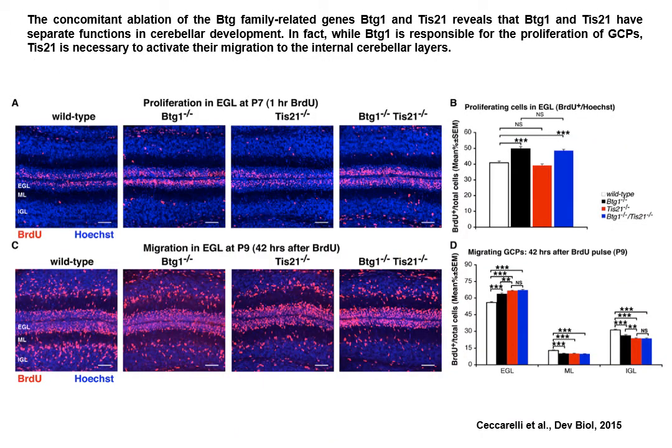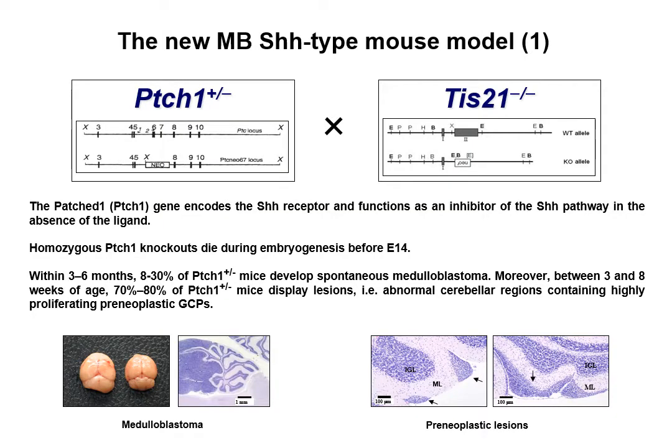We studied two genes that we demonstrated to control cell proliferation and differentiation in the cerebellum. BTG1 inhibits the proliferation of granule precursor cells, while TIS21 is required for their migration inward and differentiation, as you can see from the in vivo images and graph.